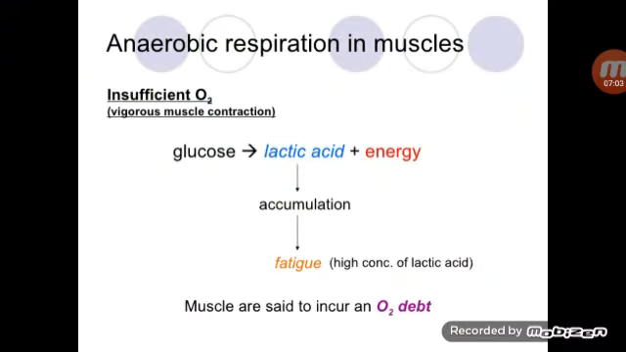Next, anaerobic respiration occurs in muscles also. Due to insufficient oxygen, more lactic acid accumulates in the muscles. It causes fatigue in the muscles. Muscles are said to incur an oxygen debt.